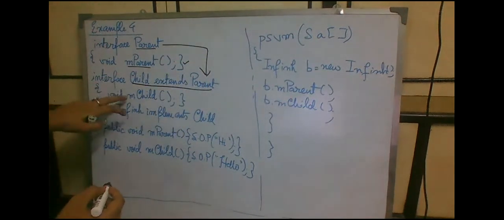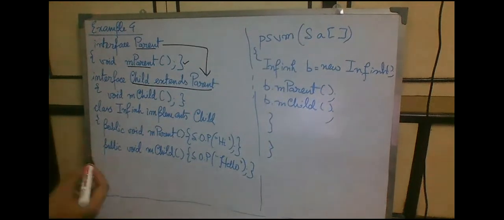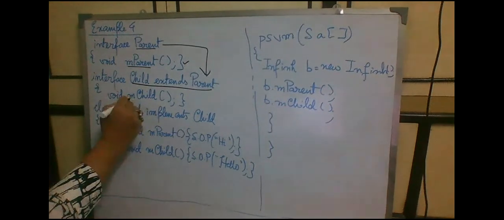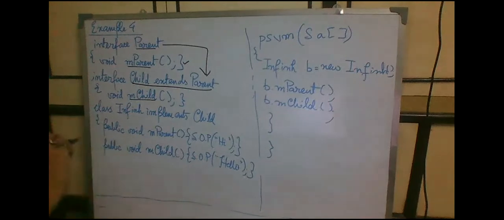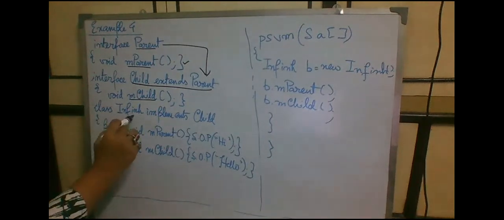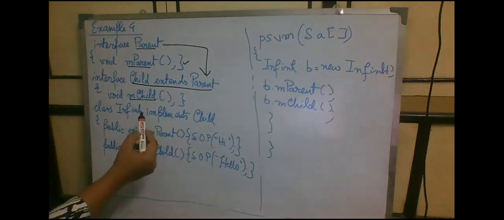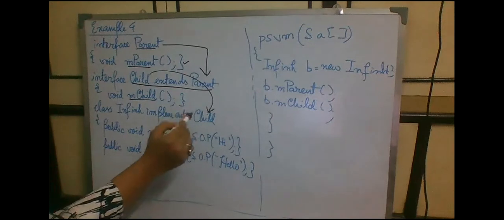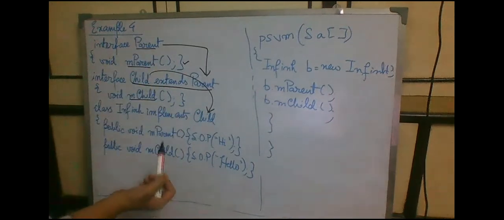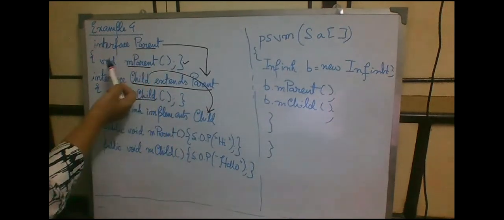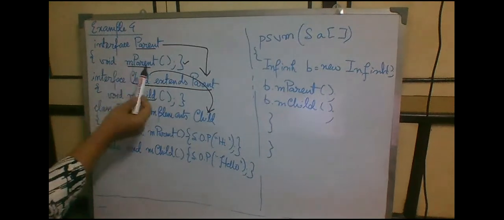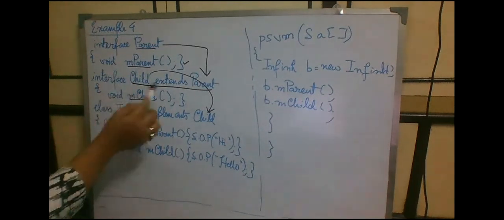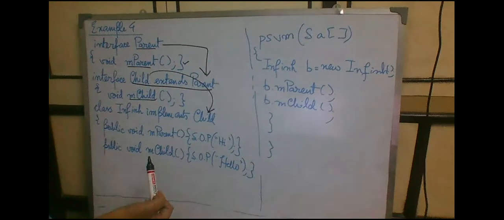Next, inside the child interface, we have this abstract method mchild. What we are doing next, class interface inheritance, I just wrote the short form, implements child. It is simply implementing the child. It does not have to implement the parent anymore, because anyways we are going to get access to the abstract method of parent, because child is extending parent, right?